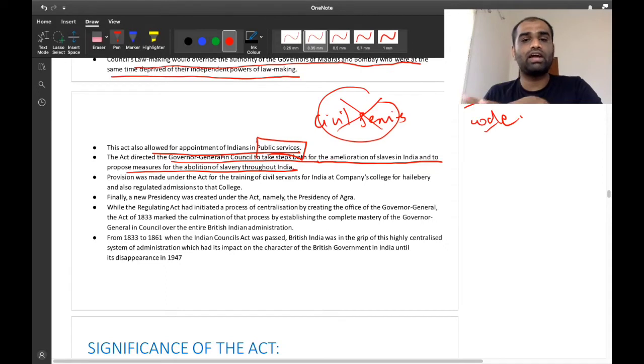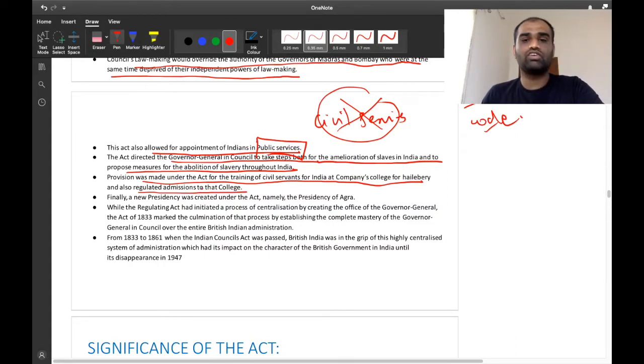So this act mandated the Governor General to take steps for the abolition of slavery throughout India. So even before the abolition of slavery in the USA, steps to abolish slavery were taken in India. Now, provision was made under the Act for training of civil servants at the Company's College in Haileybury and also regulated admissions to that particular college.